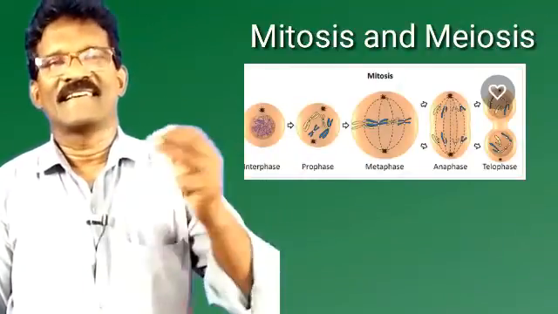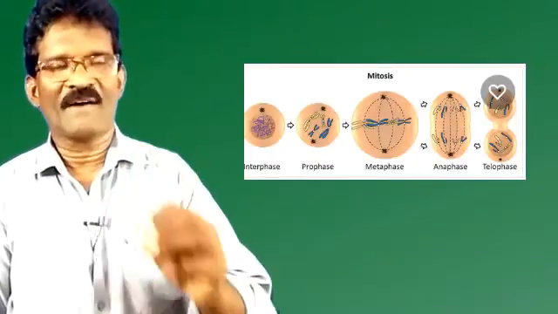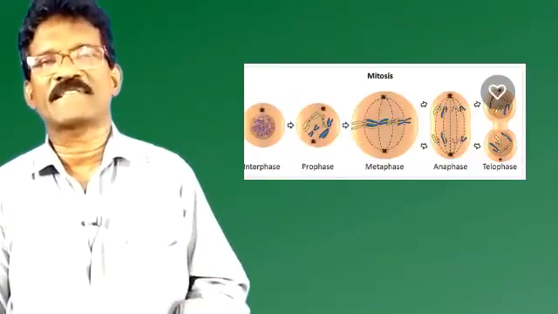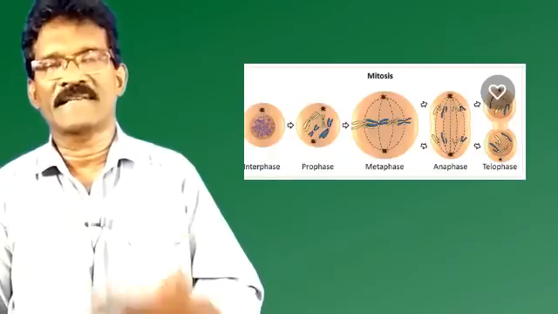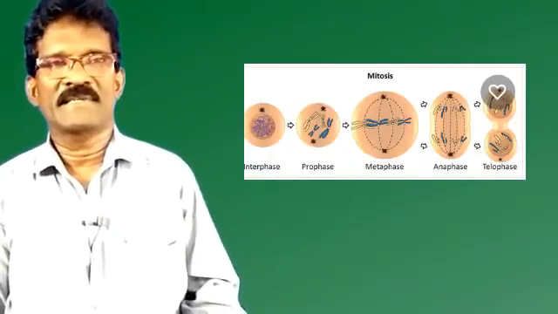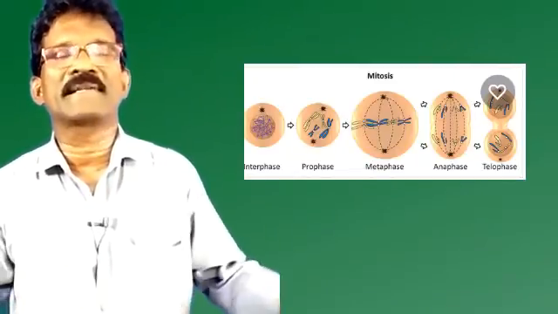And the reproductive cells will have a different type of cell division that's called meiosis. So meiosis takes place in the reproductive organs that consist of reproductive cells. During mitosis, the number of cells increases in a geometric ratio. Whereas in meiosis, the number of cells increases, but the cells decrease the number of chromosomes.